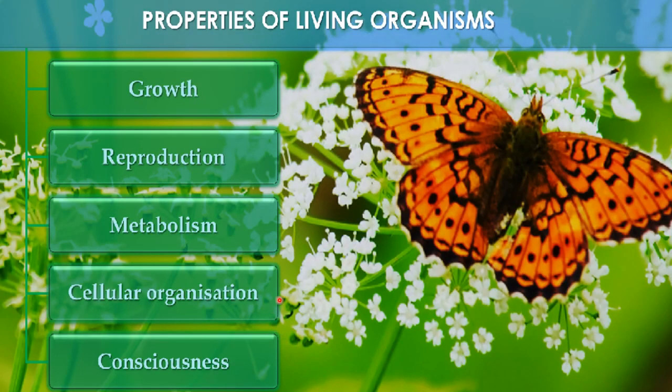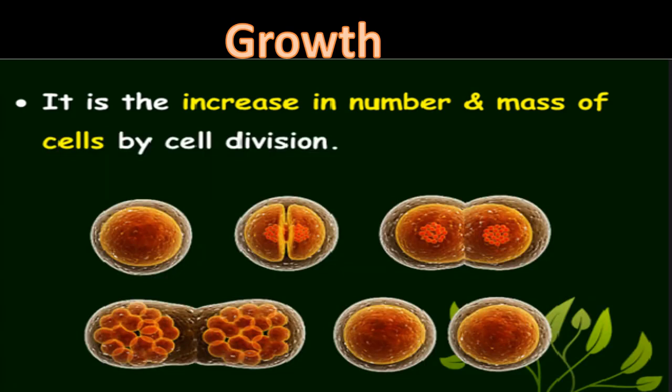Then we will do the properties of living organisms, and these are a few properties of living organisms. First is growth, reproduction, metabolism, cellular organization and consciousness. So first we will start with the first property of the living organism, that is growth.